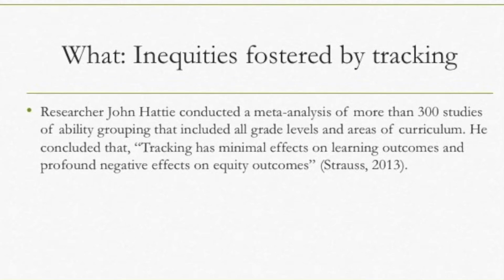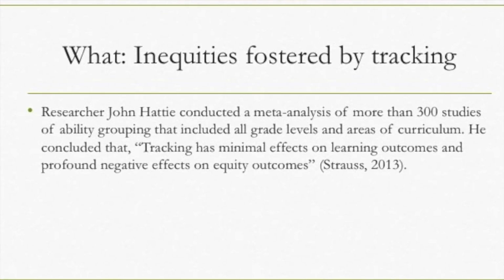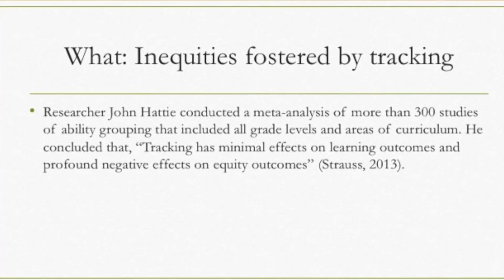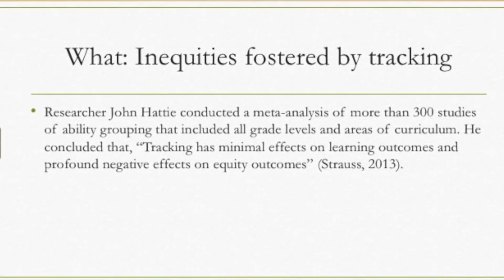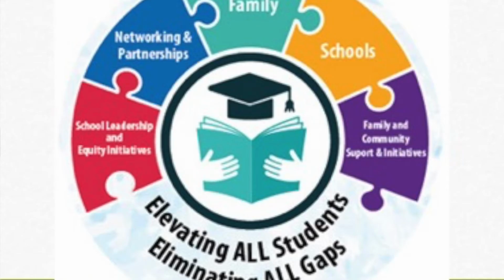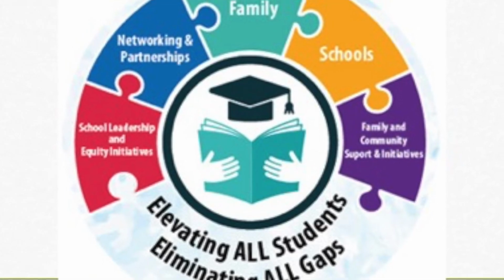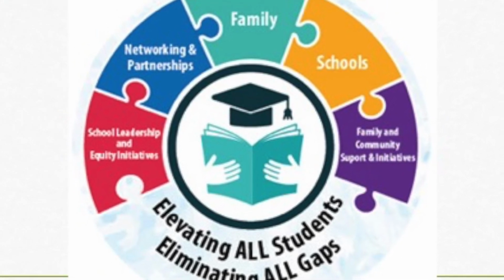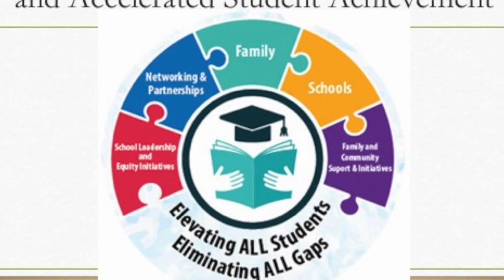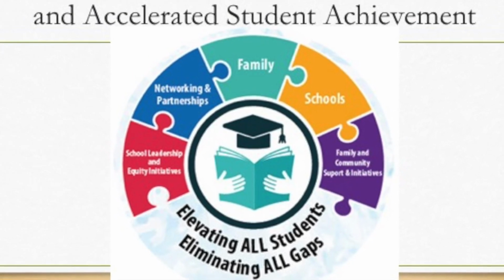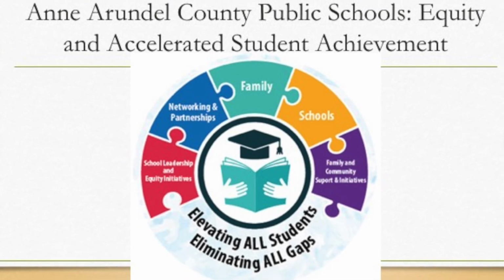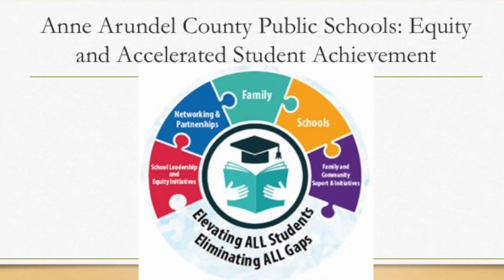Some of the inequities that are fostered by tracking systems onto children and students living in poverty include the following. Limited access to courses. In recent research done by the United States Department of Education, 57% of Black high school students have access to the full range of courses needed to succeed in college and careers, compared to 71% of white students. Understanding the direct functional relationship between race and socioeconomic status is imperative to understanding how these statistics relate to tracking and its inequities placed upon students living in poverty.